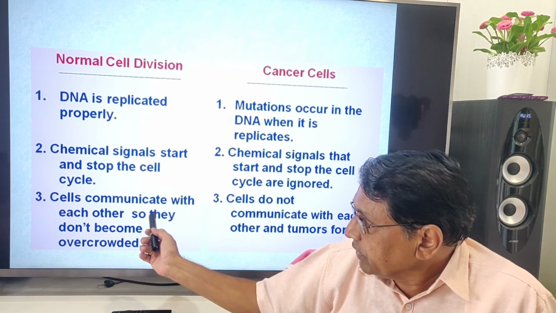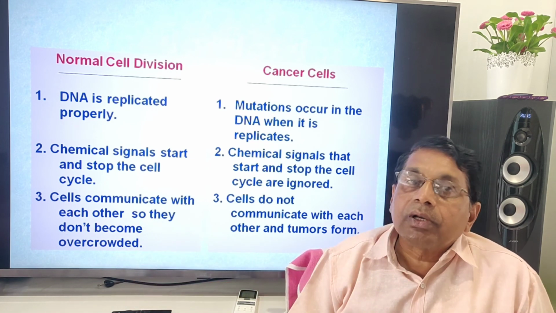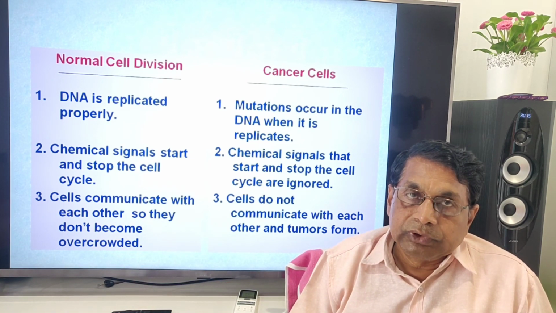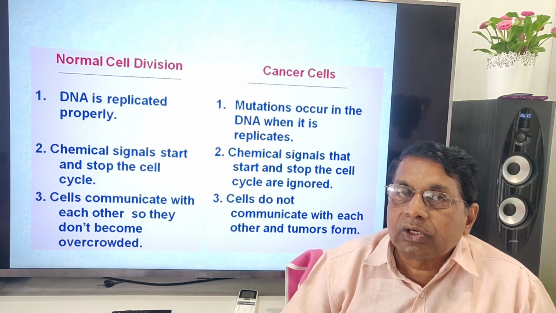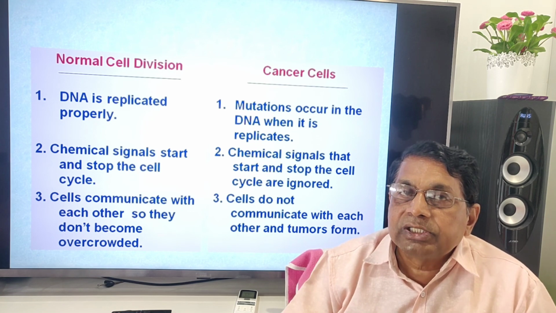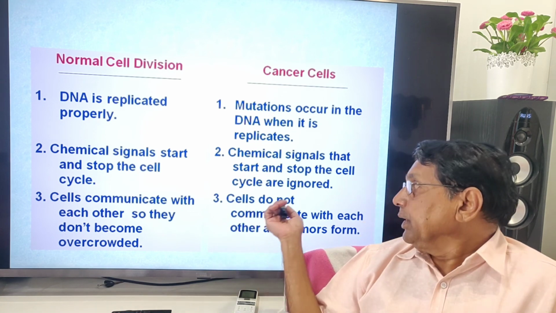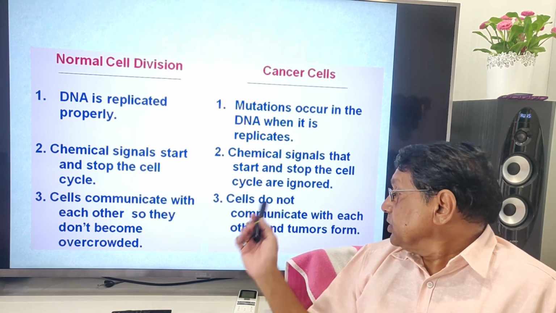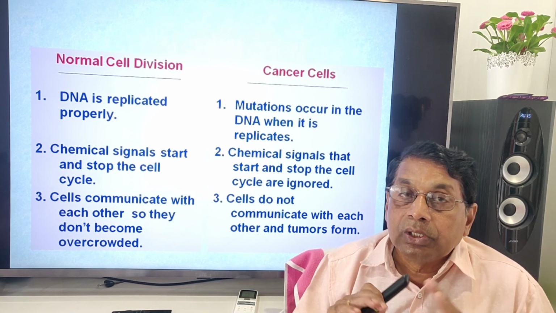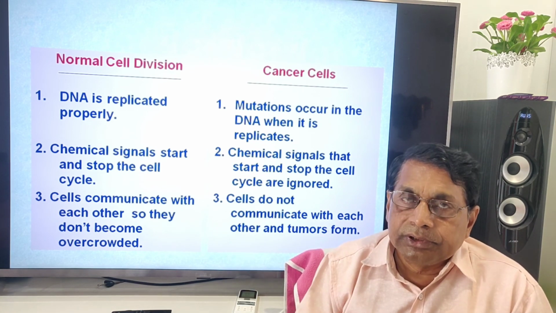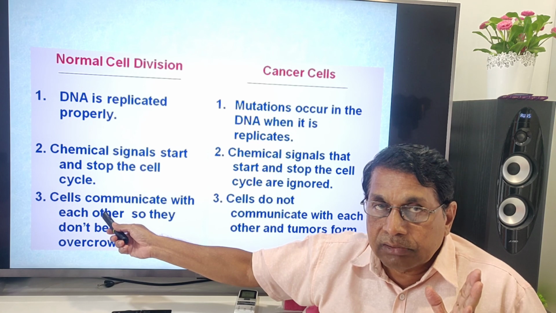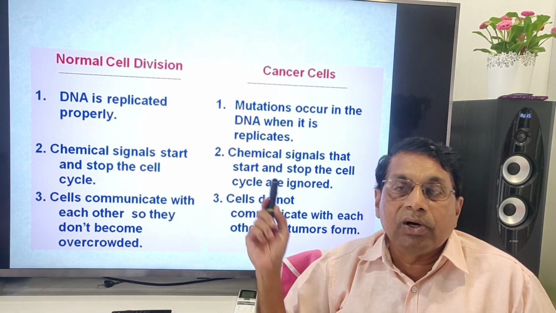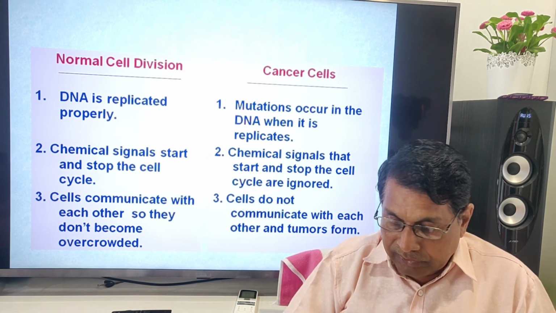Normal cells communicate with each other so they don't become overcrowded. So this is another aspect of the cell. With its neighbors, it will be evenly spaced. But here cells do not communicate with each other and become crowded. That results in a tumor. So this is the result of a normal cell cycle, and this is the result of an unregulated cell cycle.